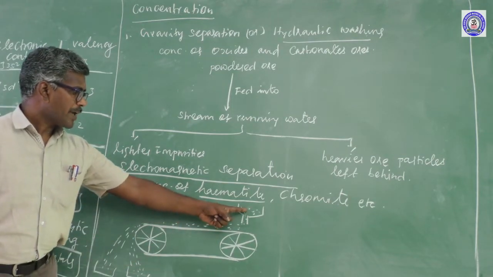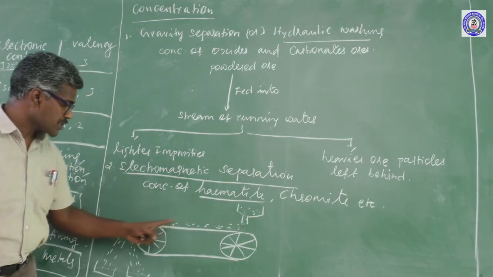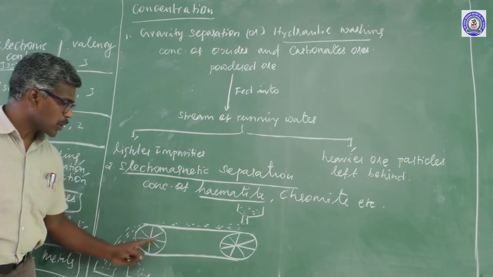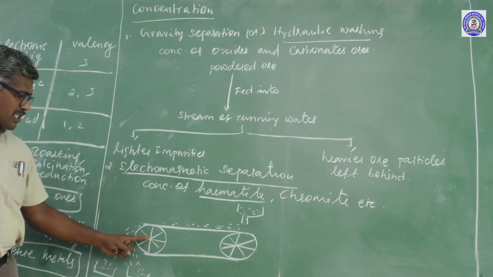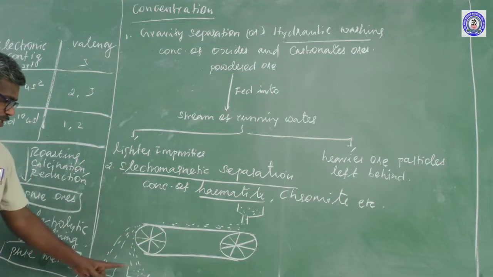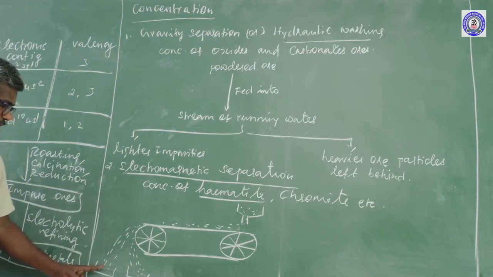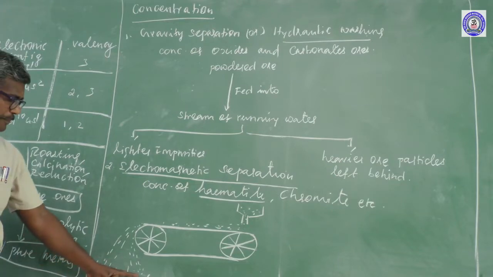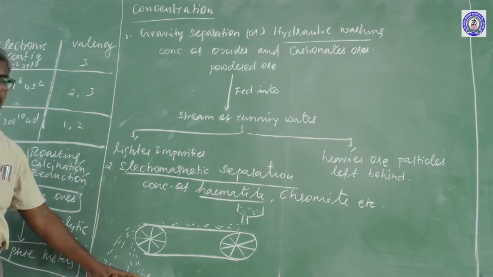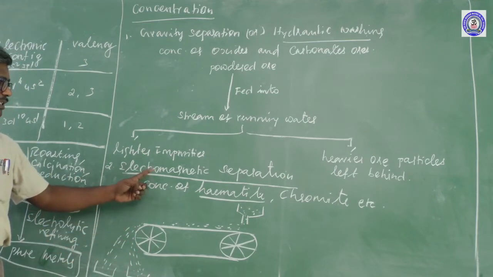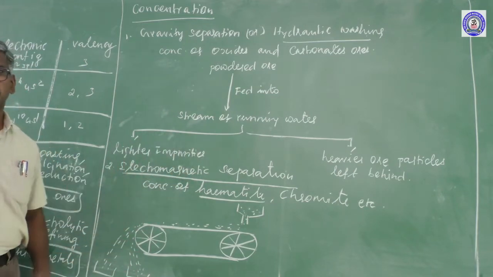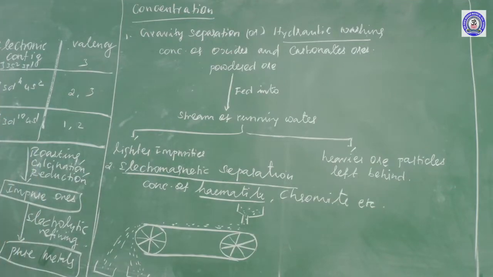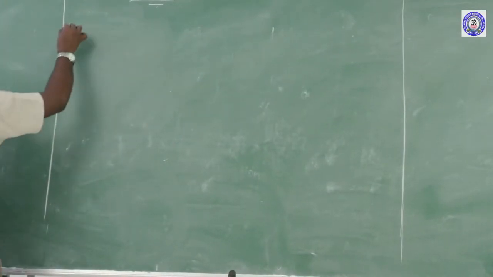Then magnetic ores pass over a magnetic roller. By using this, we can separate ore particles. Non-magnetic particles are nothing but ore particles. Magnetic particles are nothing but impurities. This method is the electromagnetic separation method. Another method, the froth flotation process.